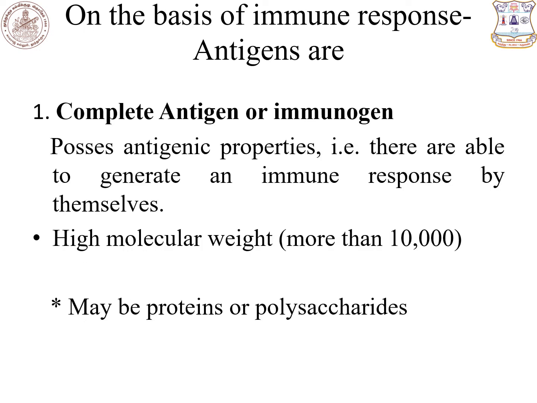Next, on the basis of immune response, antigens are again classified into two types. One is complete antigen. The other name of complete antigen is immunogen. The antigen that possesses antigenic properties, that is, it is able to generate immune response by itself. The complete antigen has high molecular weight, for example, more than 10,000 Dalton. The complete antigen may be proteins or polysaccharides.